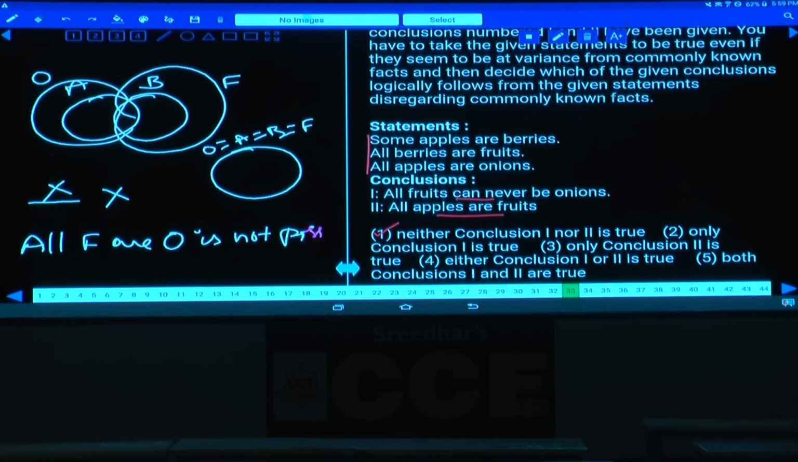Clear? And this is about question number 33. Anything else? Questions 29 to 34, please.